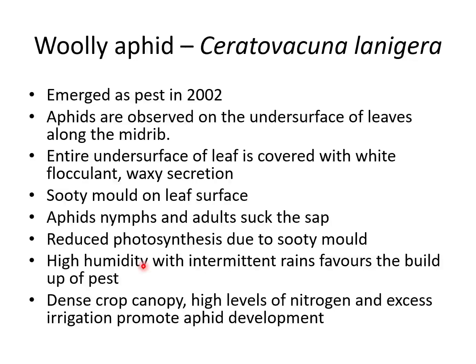So the entire undersurface of the leaf will be covered with white waxy flocculent secretion, and nymphs and adults suck sap from the leaf. And as you know, Homopterans excrete honeydew. Because of the excess consumption of fluids, they excrete honeydew, and this honeydew falls over the upper surface of the leaf, and there will be sooty mold growth on the upper surface of the leaf. This sooty mold will reduce photosynthesis, and weather factors such as high humidity and intermittent rain favor the buildup of the pest.